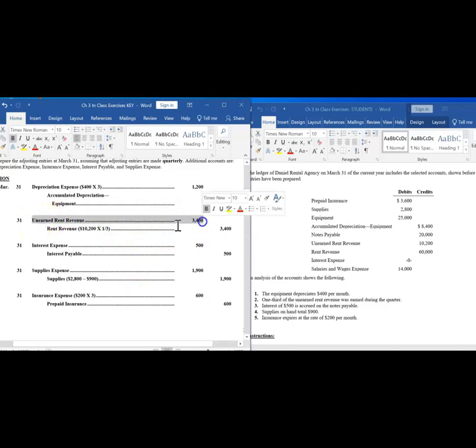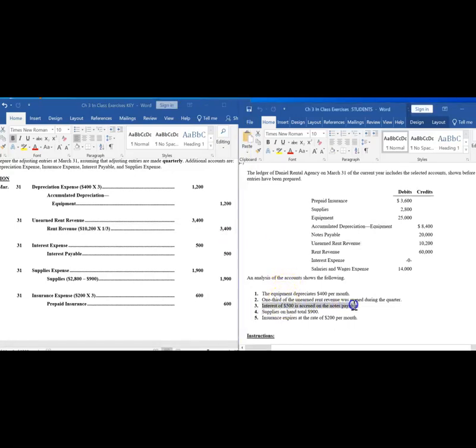So we need to decrease our liability accounts with a debit. By debiting the liability account, we are decreasing it. We provided the service, we paid off the liability, and in the process, we earned the revenue. We provided the service, we have earned the revenue. So the revenue is recorded. Credit the rent revenue account to record more revenues being earned and an increase to rent revenue.